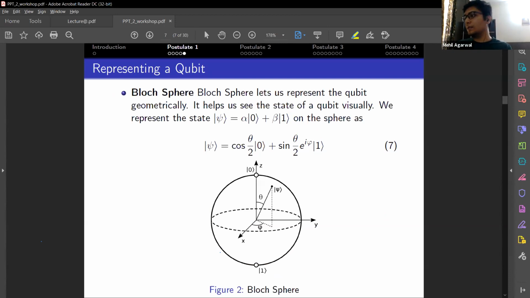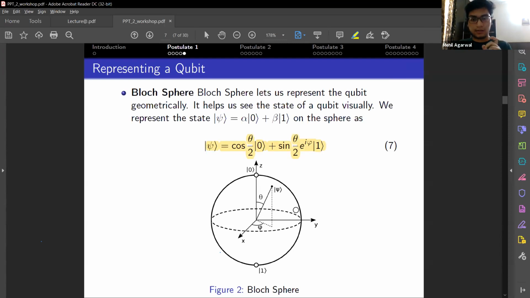The Bloch sphere is important because it helps us represent a qubit geometrically, and we can actually visualize the state of a qubit when looking at a Bloch sphere. So alpha and beta are basically written down as cos theta by 2 and sin theta by 2 e to the power i phi. And this helps us to plot the state of a qubit on a sphere.